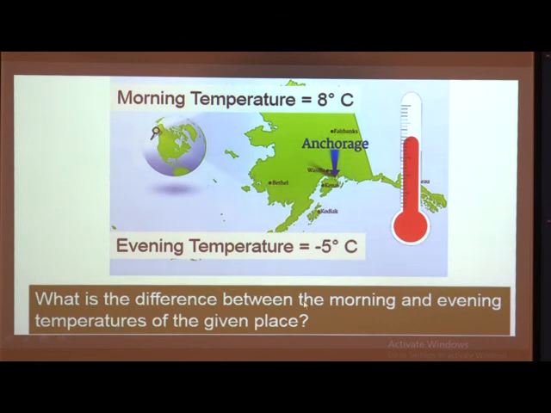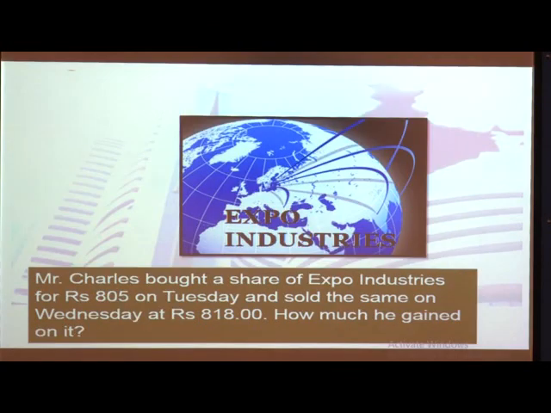What is the difference between the morning and evening temperature of the given places? Can we find out the difference between the morning and evening temperature of the given places? Yes, we can find it. So, we are going to see now. In the same way, Mr.